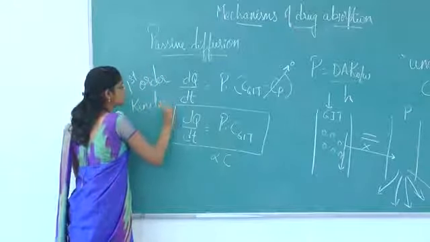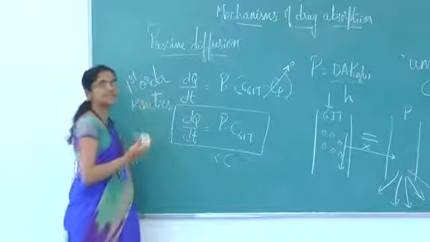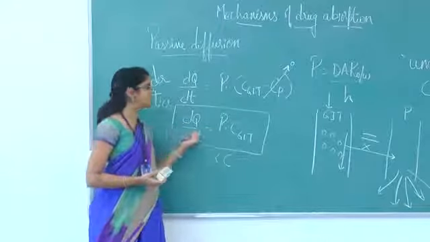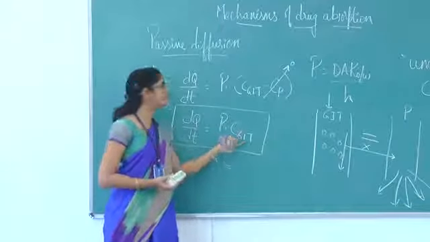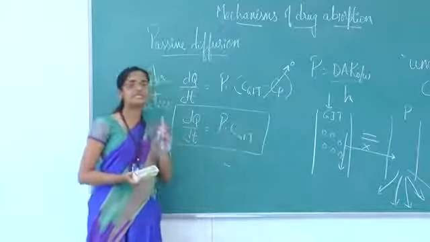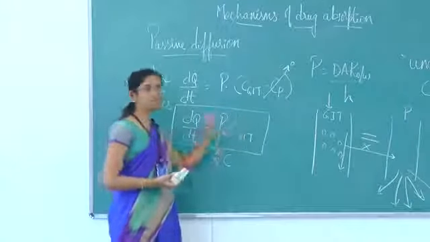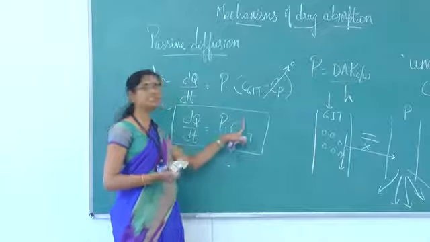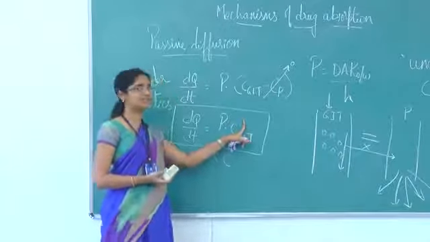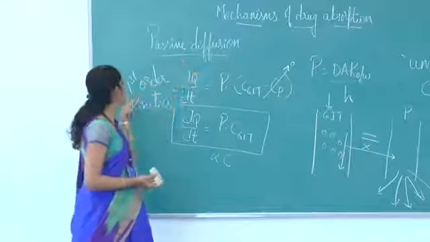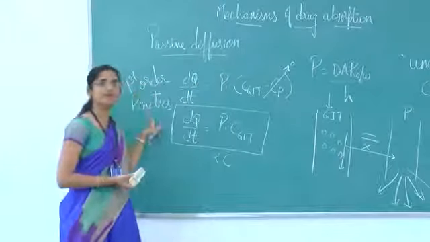Passive diffusion follows first order kinetics because the rate of diffusion of the drug molecules is directly proportional to the first power of a single concentration term. Because it depends on only one concentration term and on its first power, we say that passive diffusion of a drug follows first order kinetics.